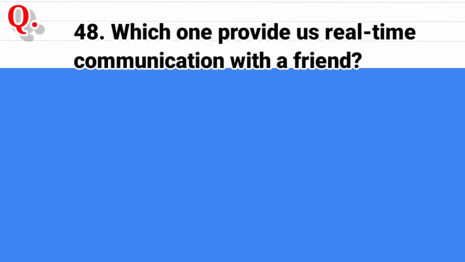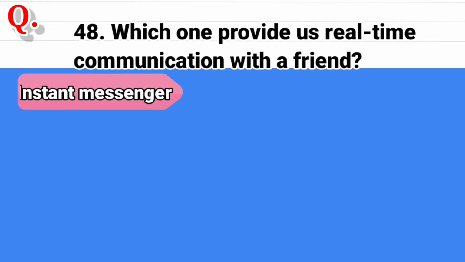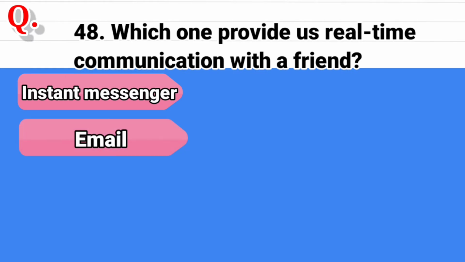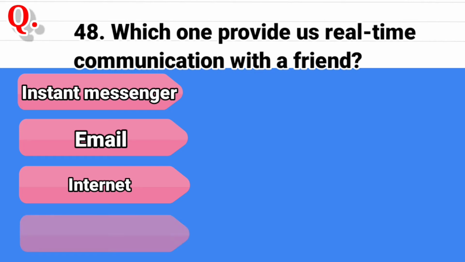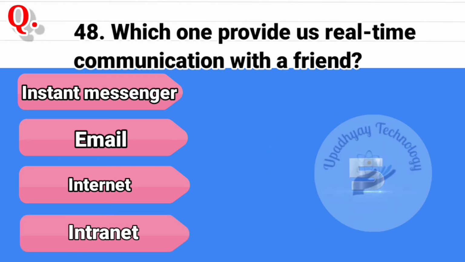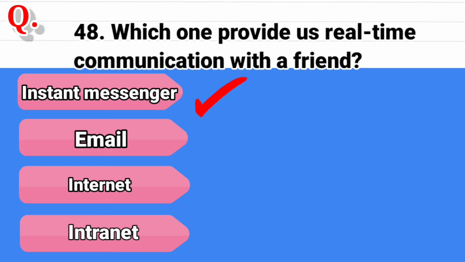Question 48. Which one provides us real-time communication with a friend? The options are instant messenger, second option is email, third option is internet, and the last option is intranet. And the correct answer is instant messenger.